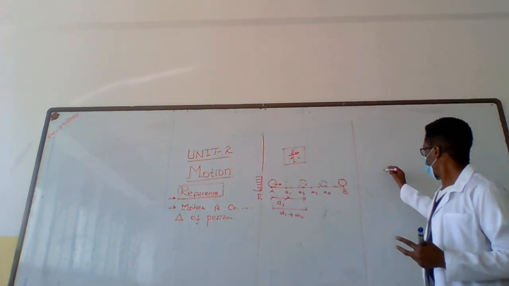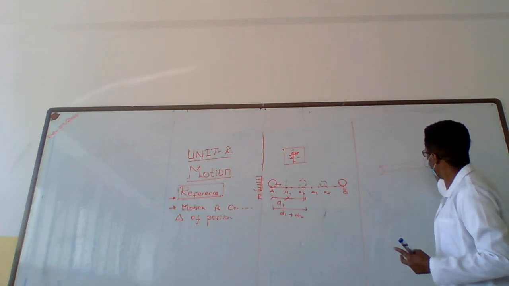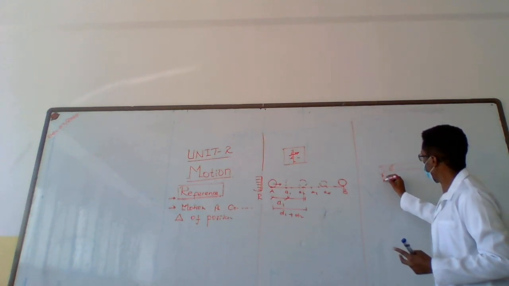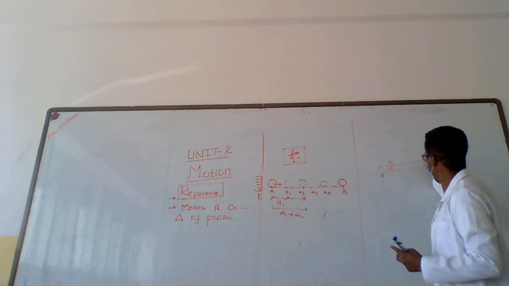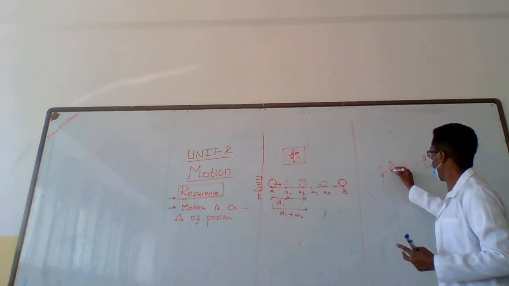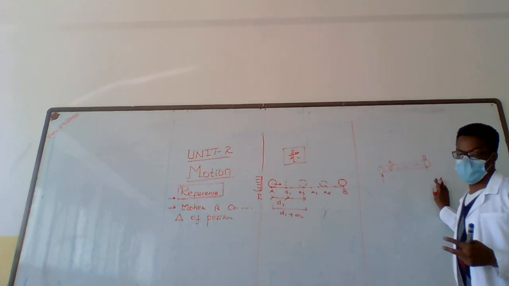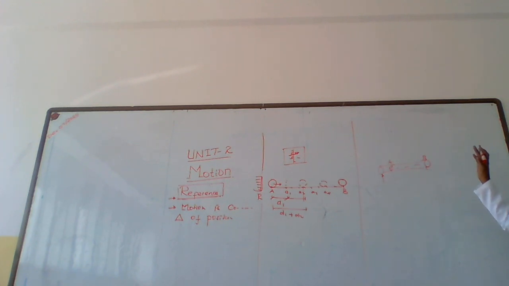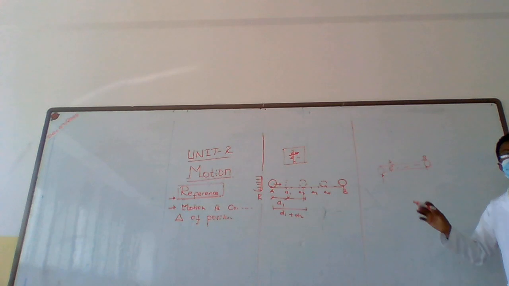But electrons which are moving in a conductor from point A to point B can be said to be in motion, because they're translating from point A to point B. Anything which is in a stationary position cannot be defined as in a state of motion.